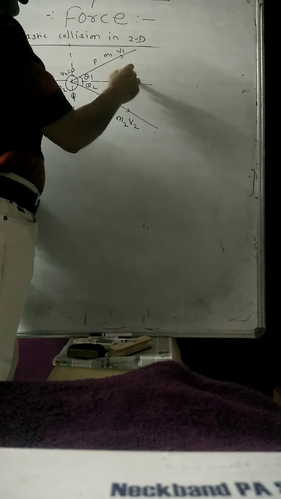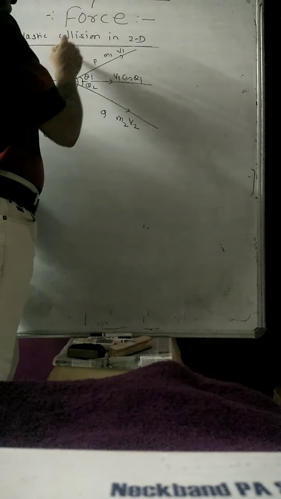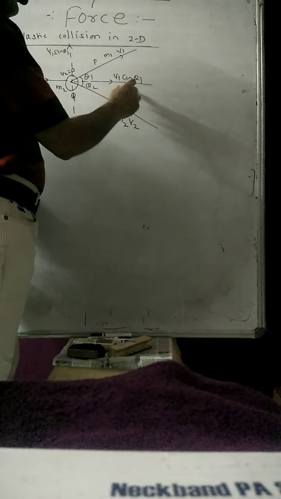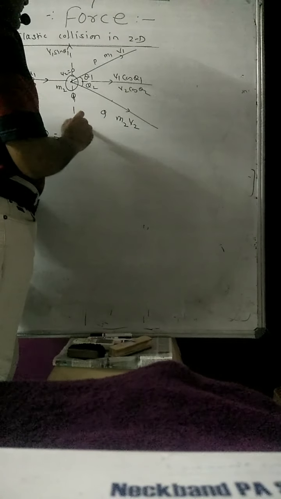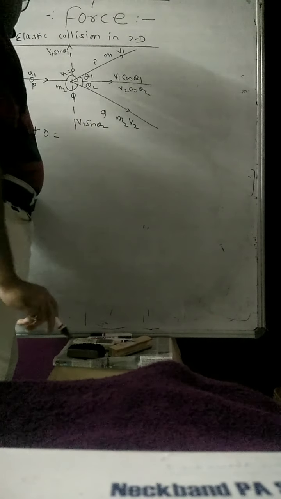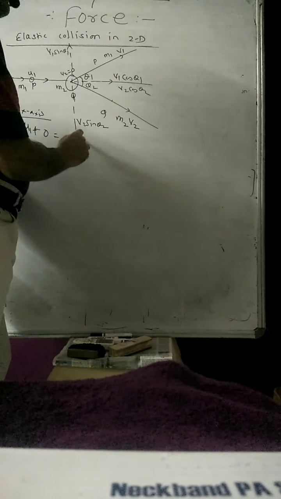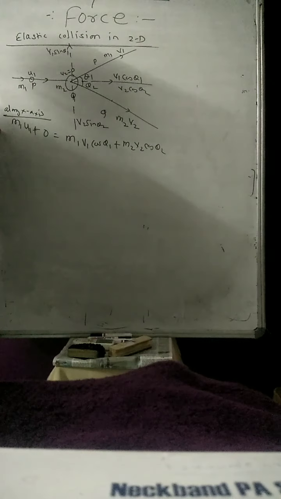Now here, as this velocity v1 has been resolved into two components, v1 cos θ1 and v1 sin θ1, and similarly v2 cos θ2 and v2 sin θ2. So along the x-axis, m1 u1 plus 0 is equal to m1 v1 cos θ1 plus m2 v2 cos θ2. So this will be the first equation.